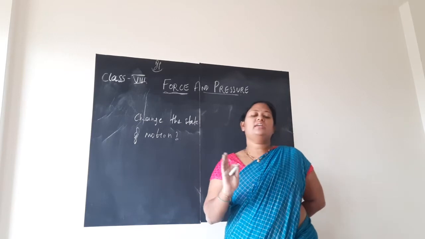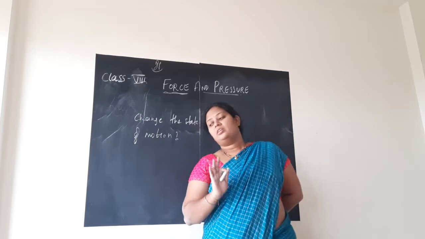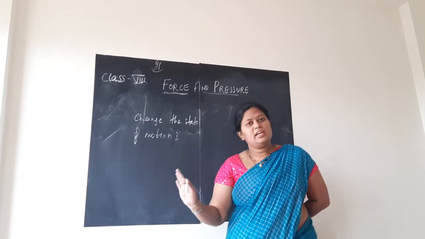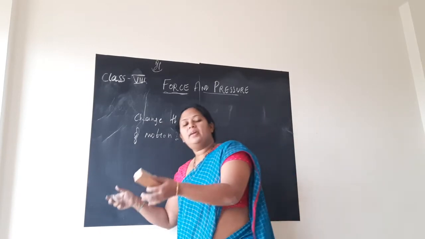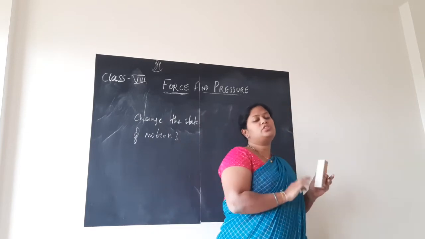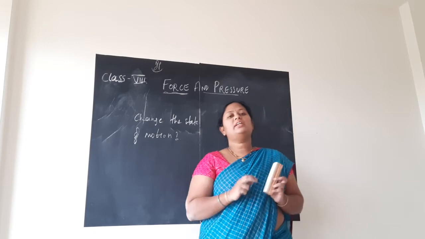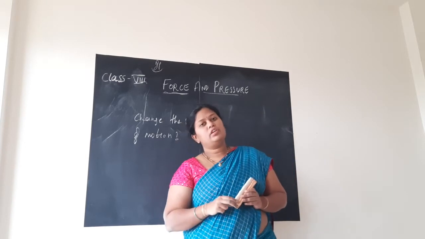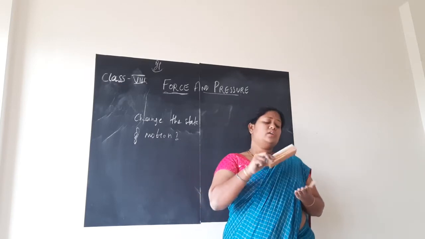Now consider the example of a chair. The chair at your home remains in the same state unless you apply force, lift it and displace it, meaning you are changing the position of the chair. It remains in the state of rest. Another example is a toy car.